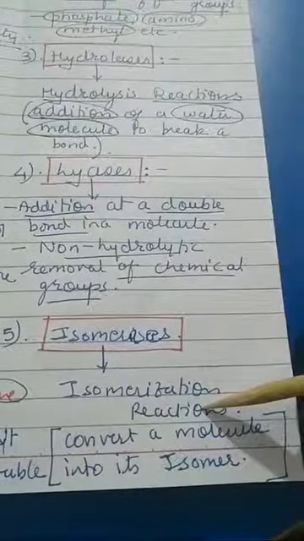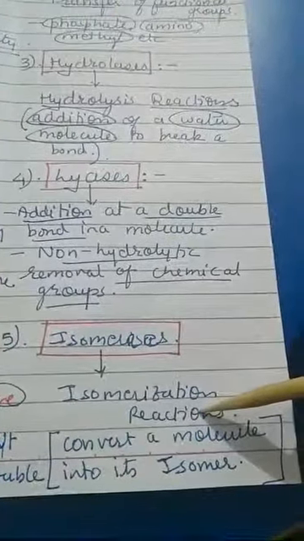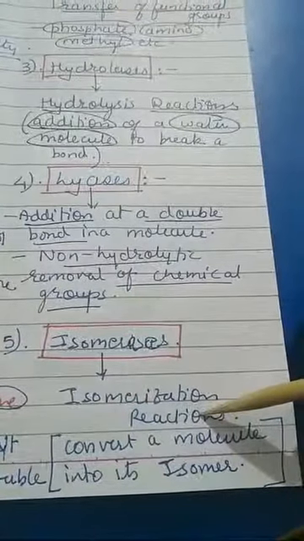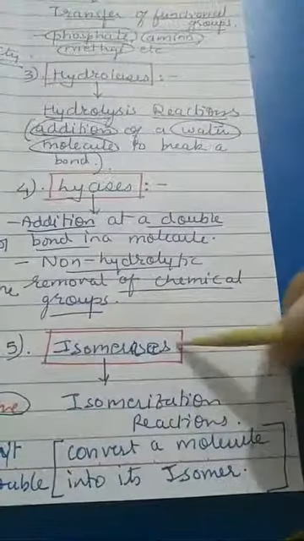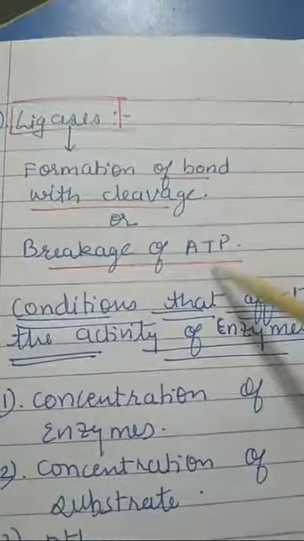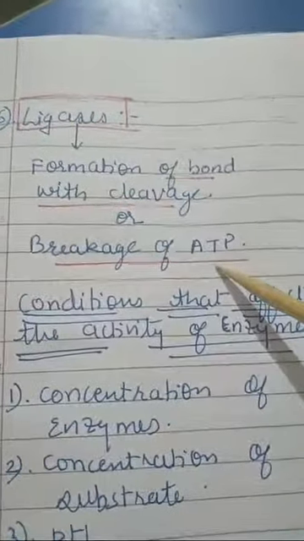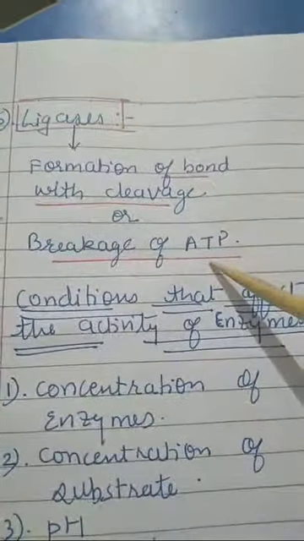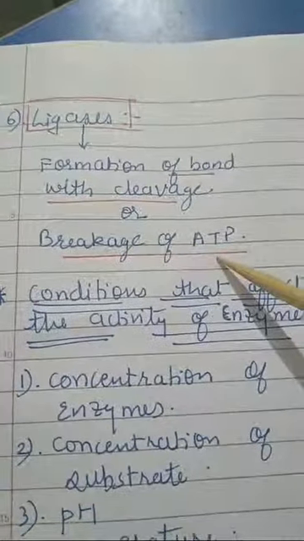Isomers have the same molecular formula, but their orientation within the molecule is different. Such isomers are produced by isomerases. Then next is ligases. Ligase reactions are formation of a bond with cleavage or breakage of ATP. By using the ATP, the bond is formed. That is carried out by ligases.